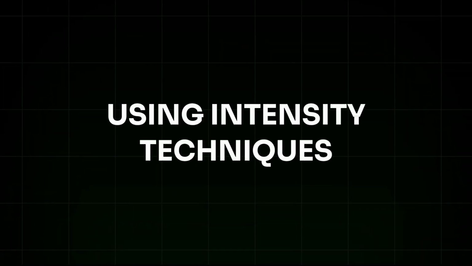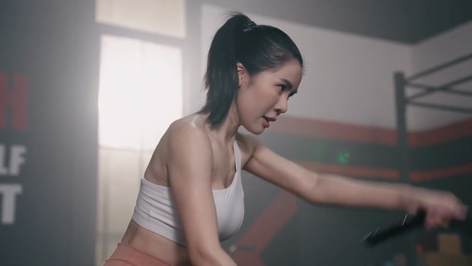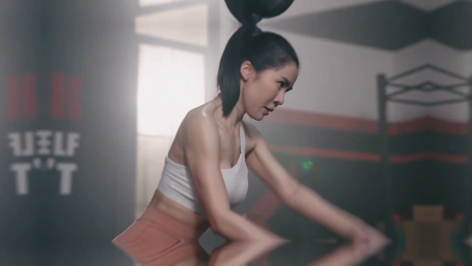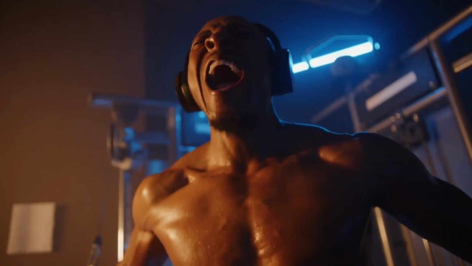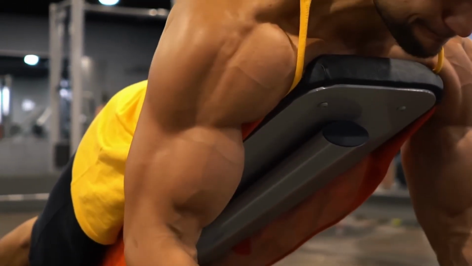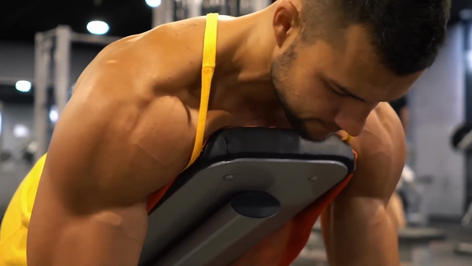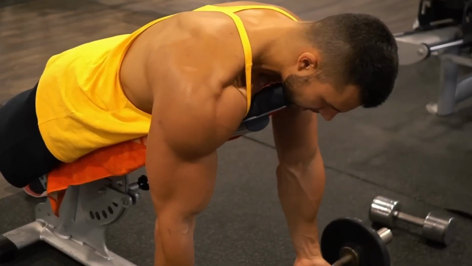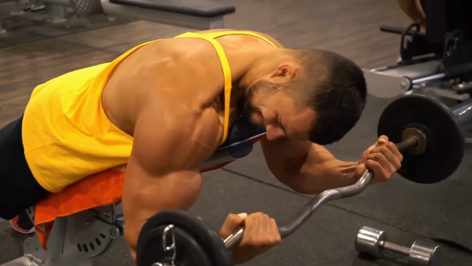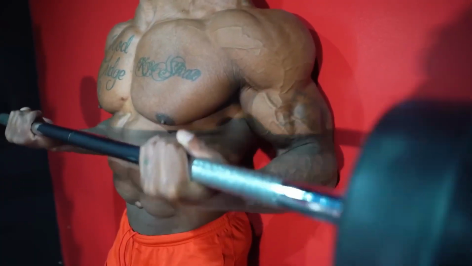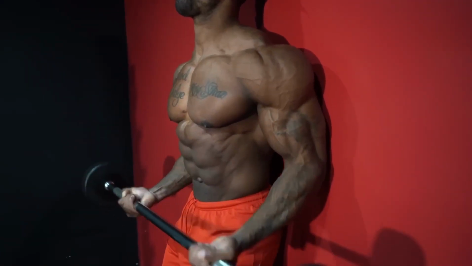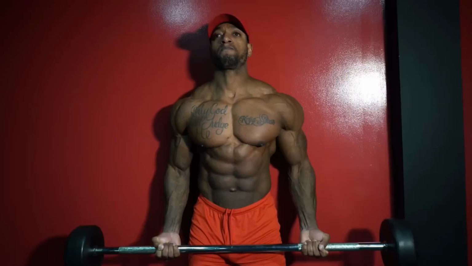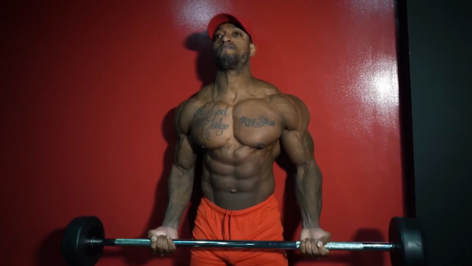Using intensity techniques. Intensity techniques are advanced methods that push your muscles beyond their normal limits. Here are some key techniques to incorporate. Drop sets. Perform an exercise until you reach failure, then immediately reduce the weight and continue for more reps. Drop sets exhaust the muscle completely and can lead to increased muscle growth. For example, if you're doing bicep curls, start with a heavy weight, drop to a lighter weight when you can't lift anymore, and continue the set.